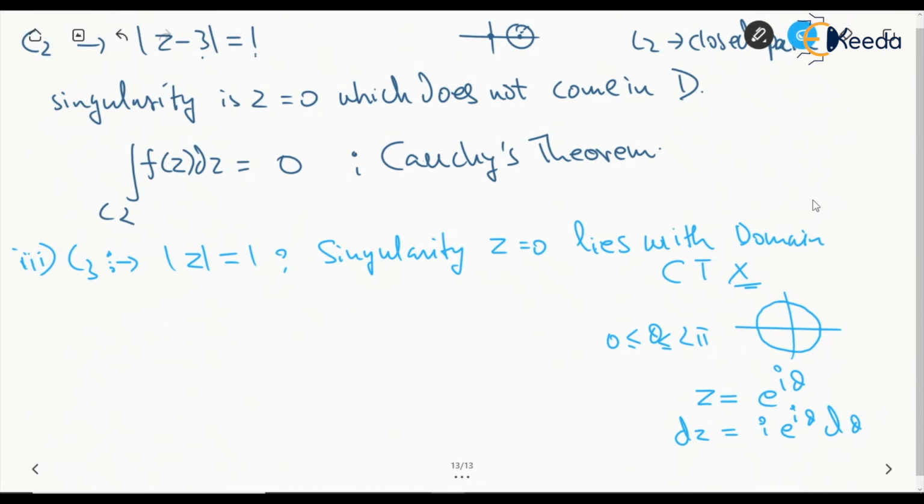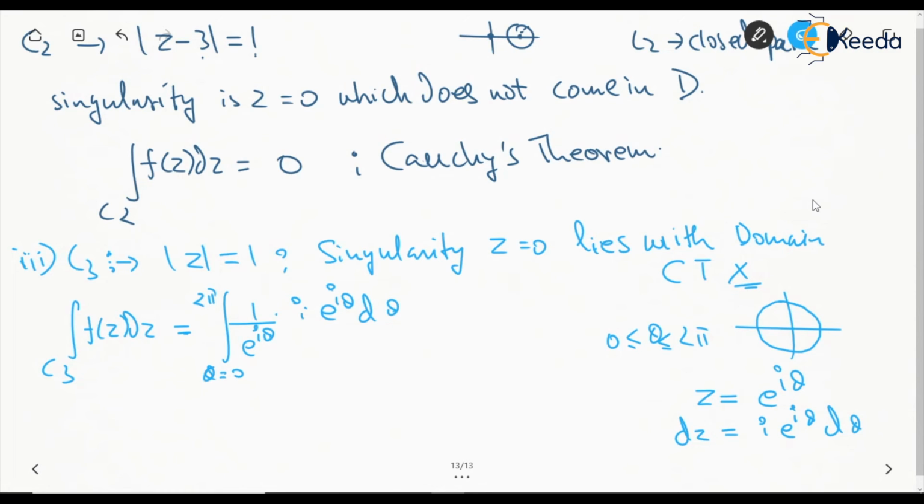So in that case the integral over C3 of f of z dz can be parameterized, and the interval can be changed. f of z is 1 by e to the power i theta, and instead of dz we write i times e to the power i theta d theta, from theta equal to 0 to 2 pi.